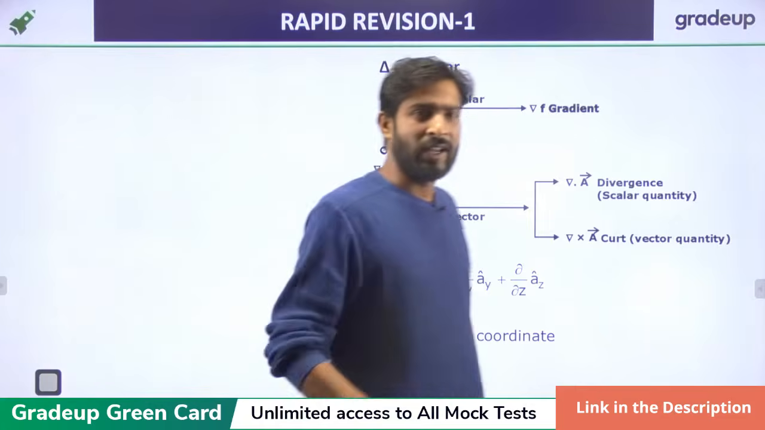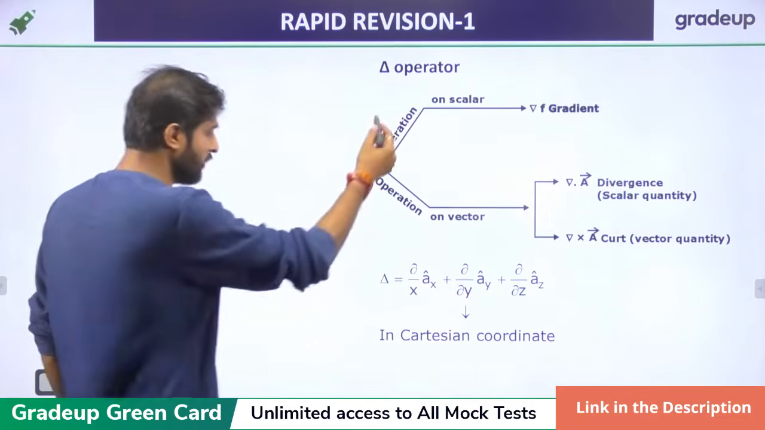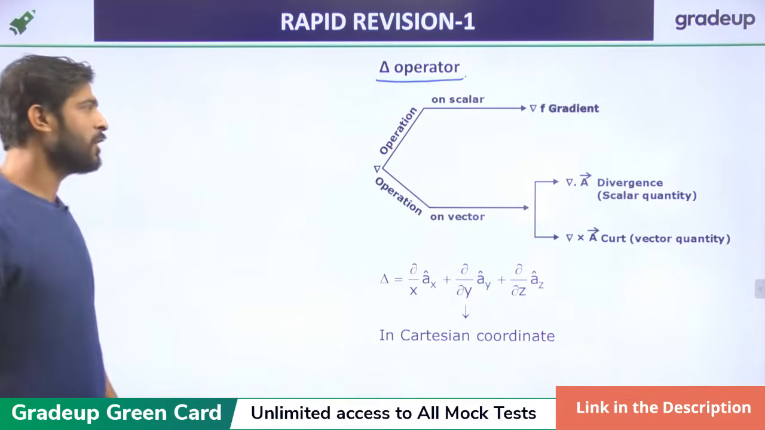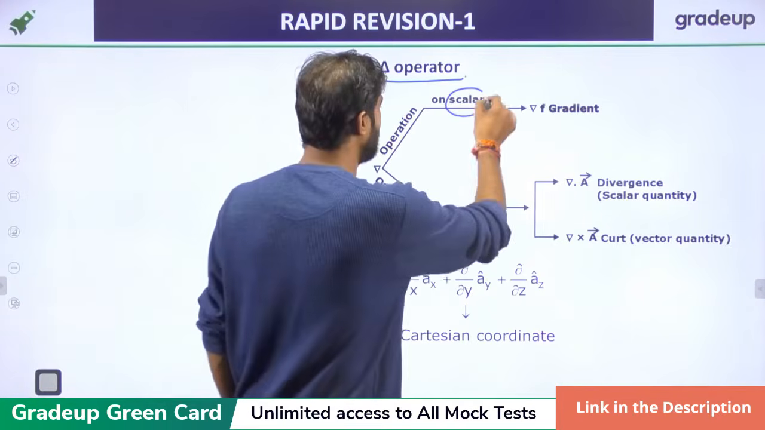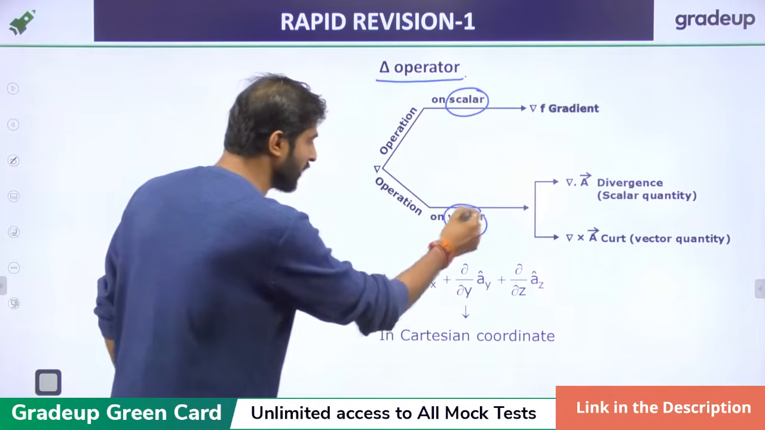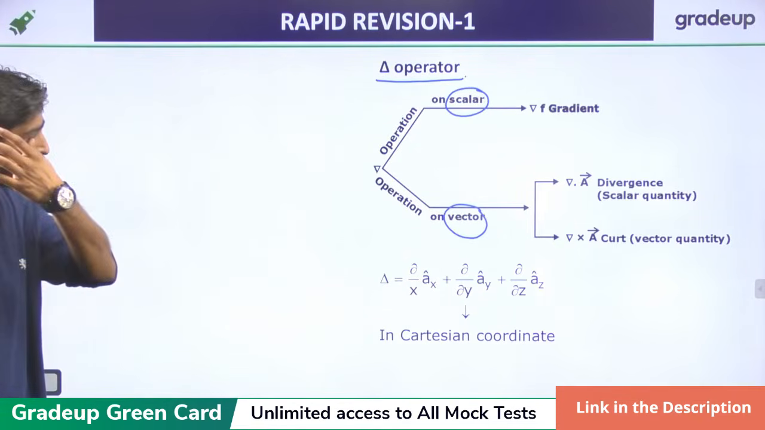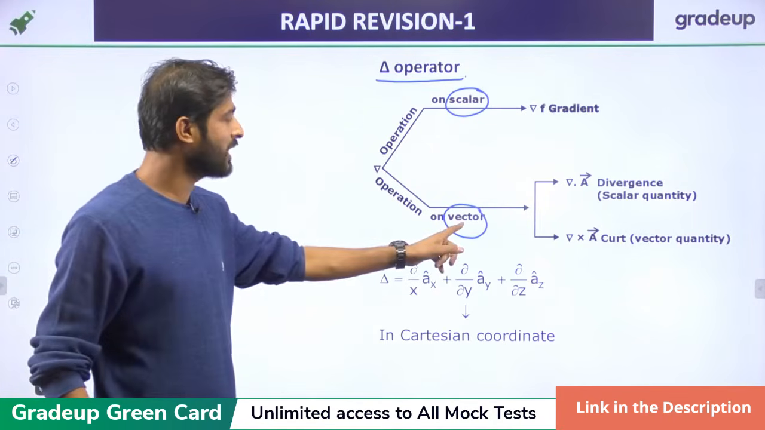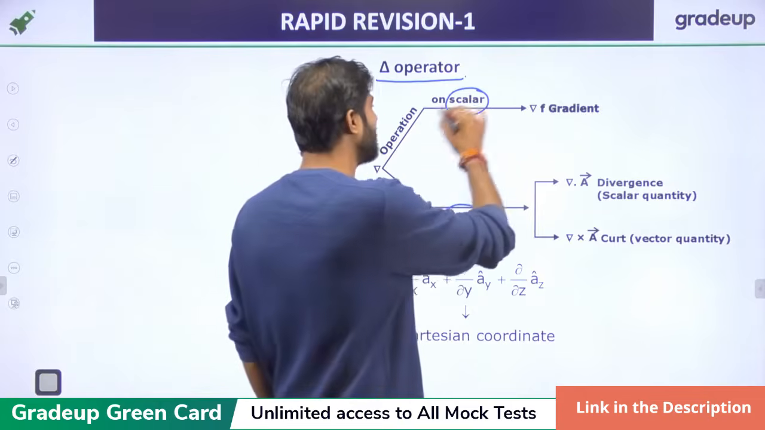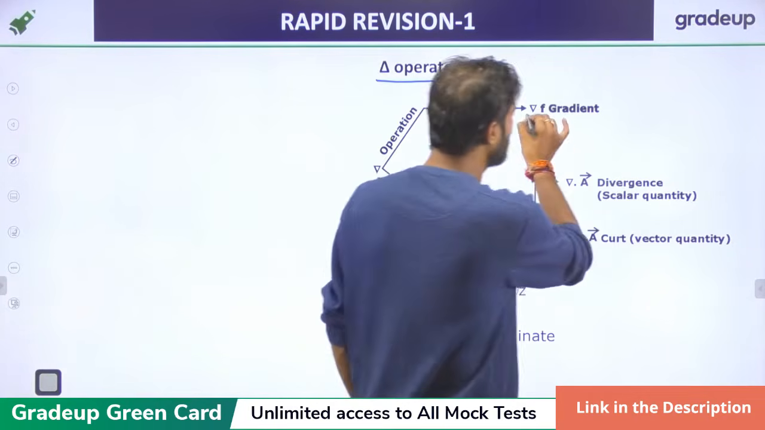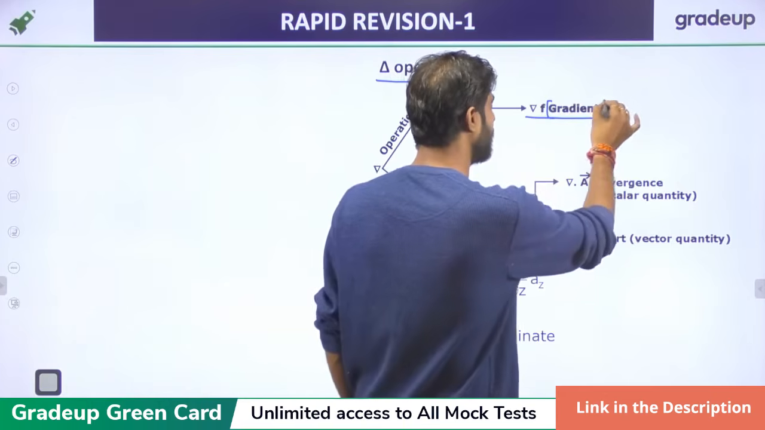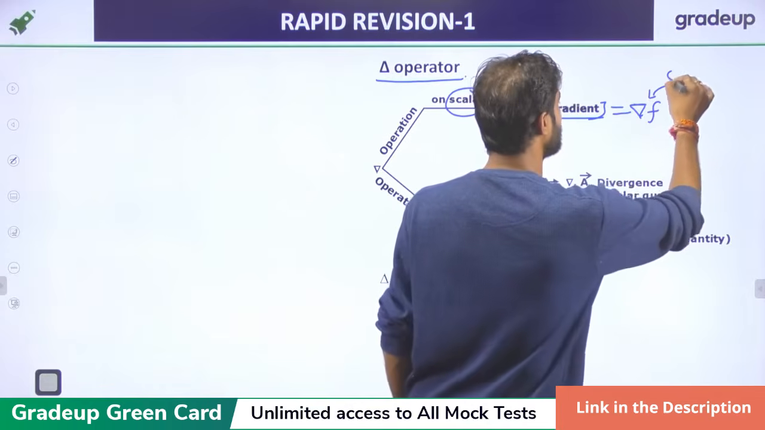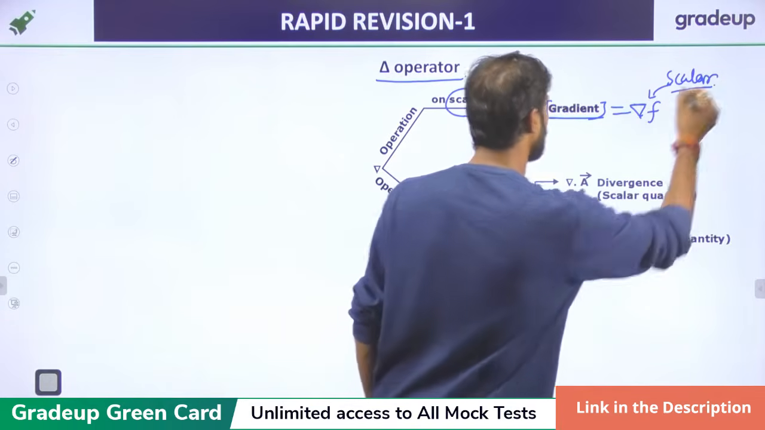Now, for the quick revision, there is also a del operator, right? The del operator is basically divided into two parts. One is the operation on the scalar, another one is the operation on the vector. If we operate the del on a scalar, then it is called the gradient. It means gradient is just del f, where f is a scalar quantity.